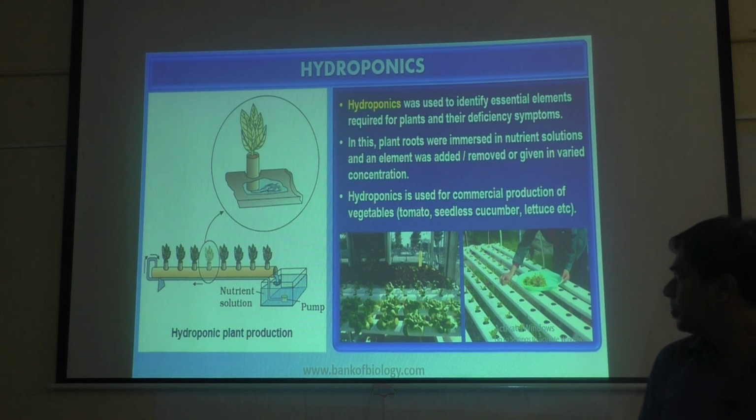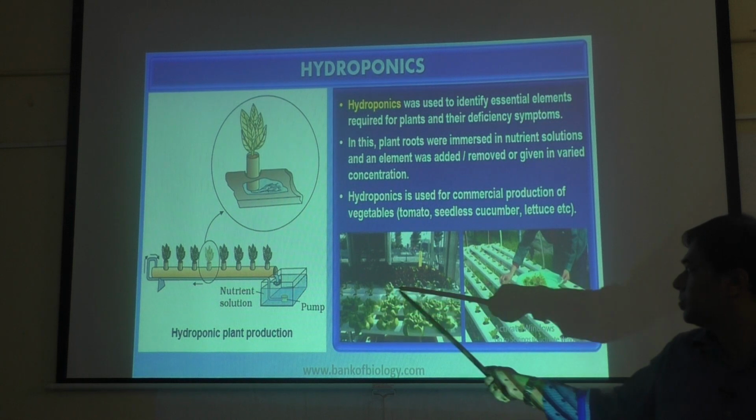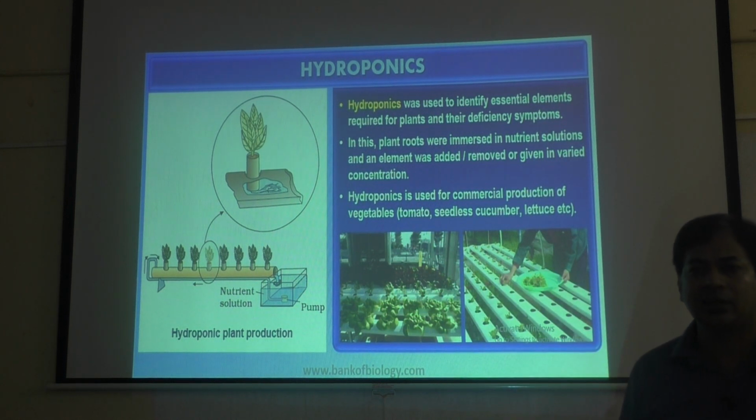So that is one. You can see here how the vegetable grows. In a smaller area they can grow more number of plants.